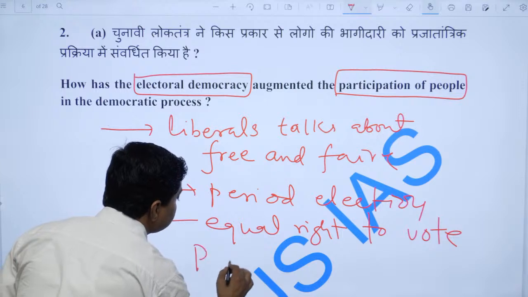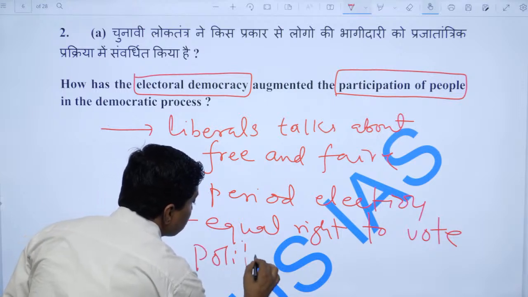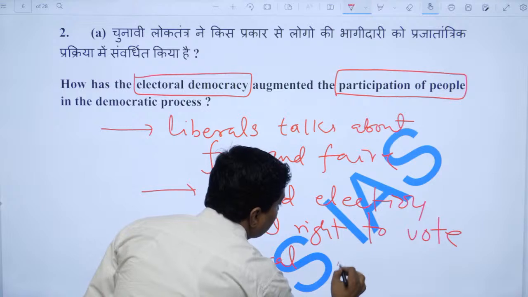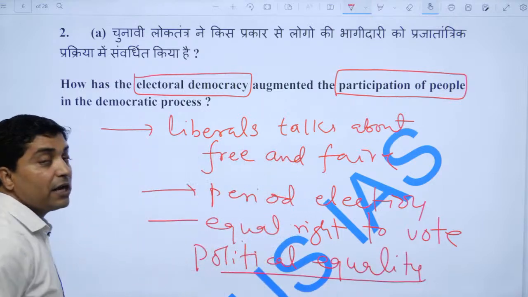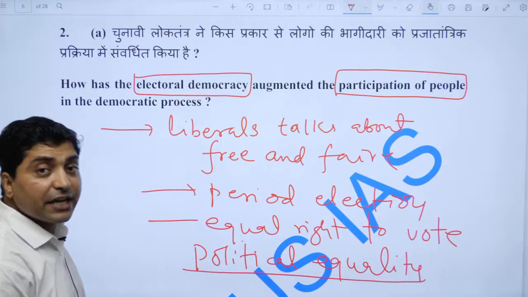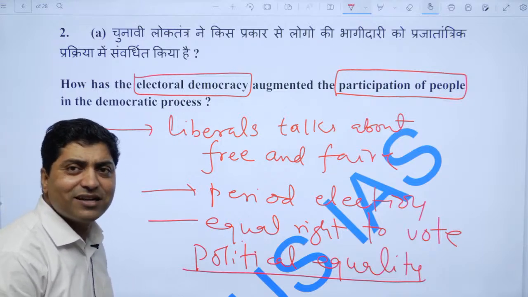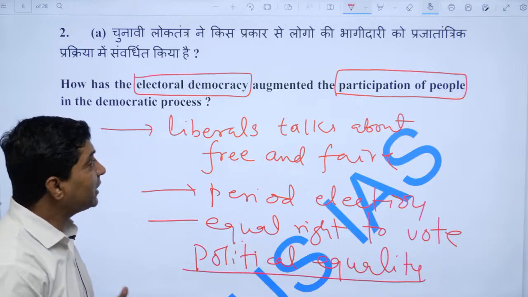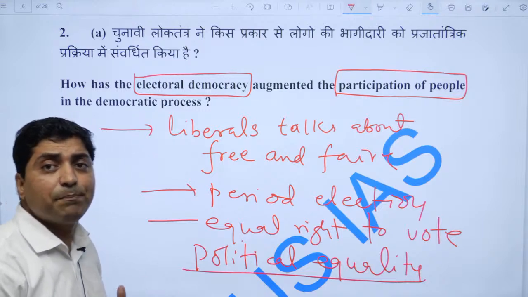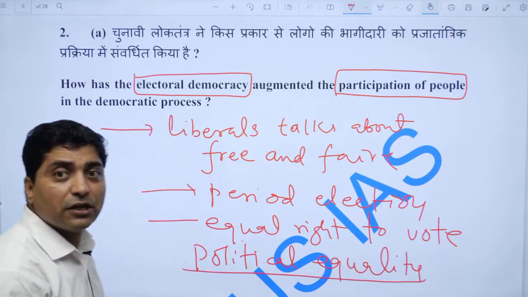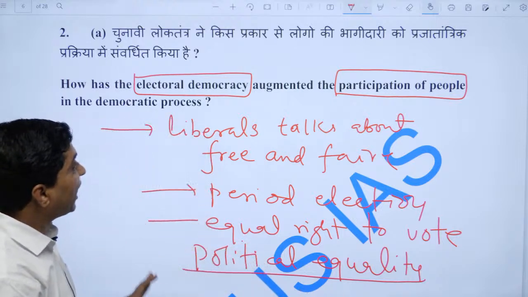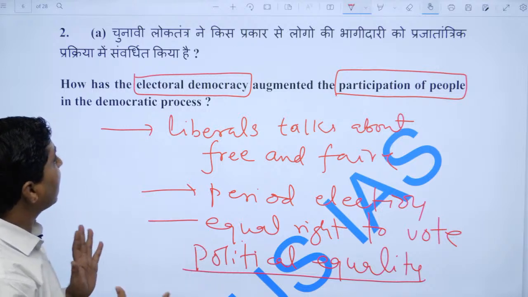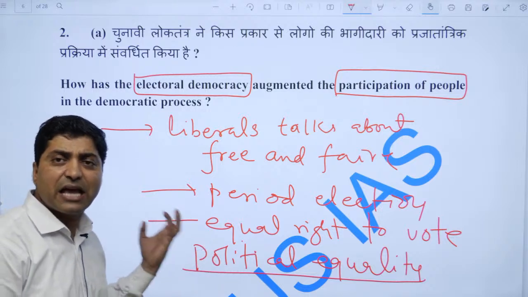Now, if you look at electoral democracy, when electoral democracy is applied, it establishes political equality. It means one person, one vote and one value, right, and it strengthens democracy, it allows and strengthens people's participation, right, for electing their representatives, right. Therefore, one can say that electoral democracy augments participation, and one can give many examples.